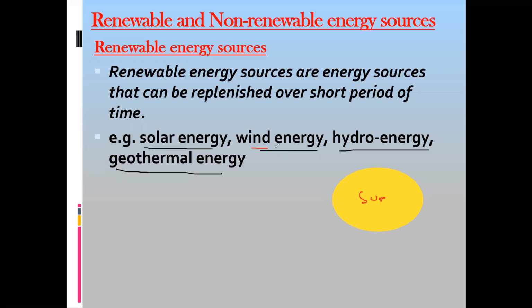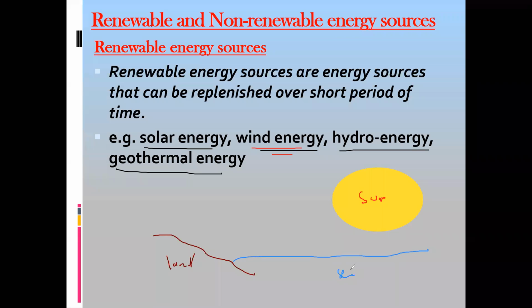Wind energy, what is wind energy? As we discussed in the last class, the sun provides heat energy to both land and sea.